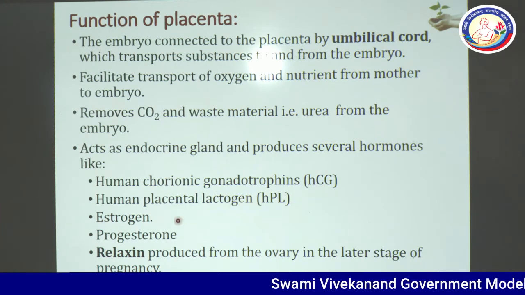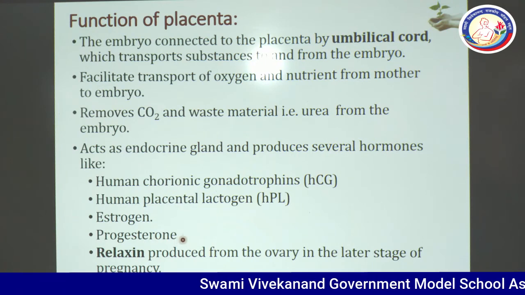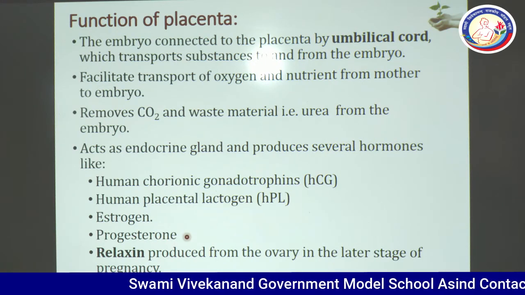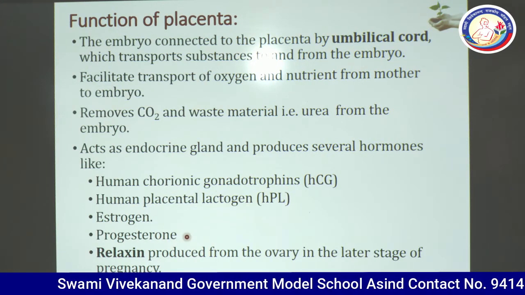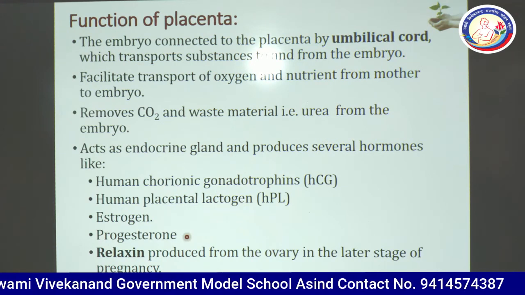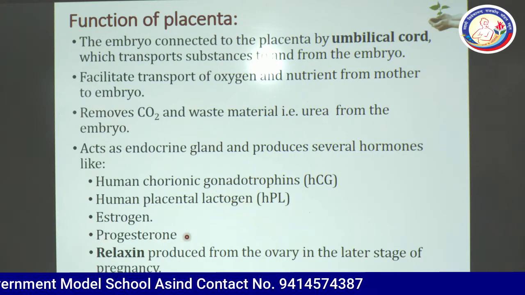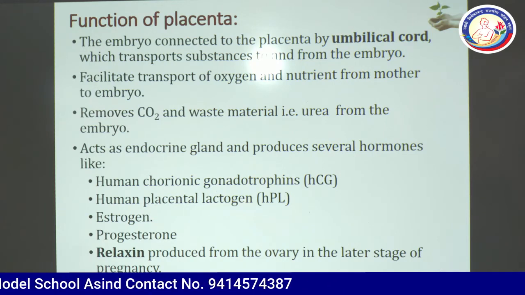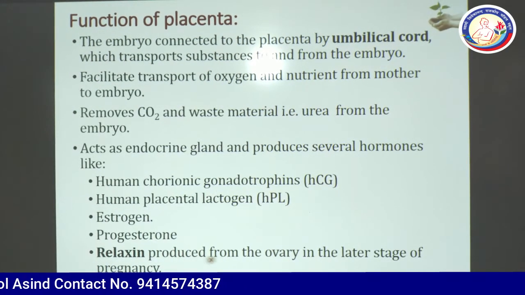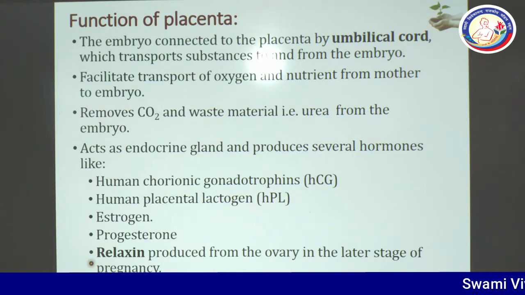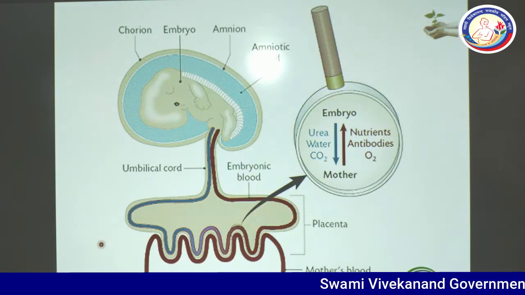Few quantity of estrogen and progesterone hormone also. So you can see placenta releases different types of hormones. Another important hormone of the placenta is relaxin. Relaxin hormone is produced from the ovary in the later stages of pregnancy. But just remember, it is produced in the later stage only, not in ordinary condition.